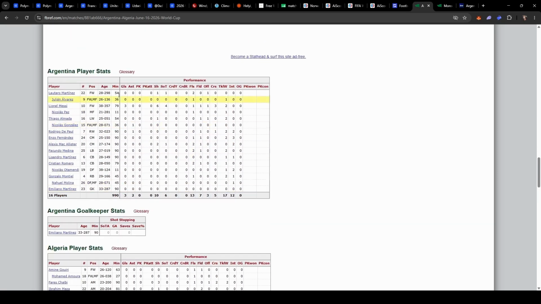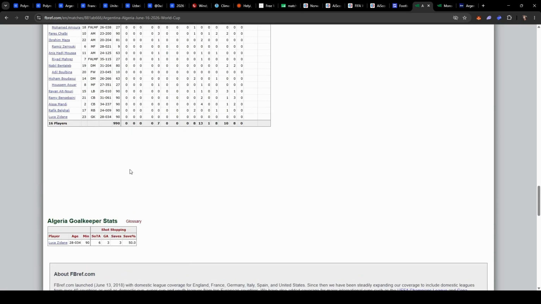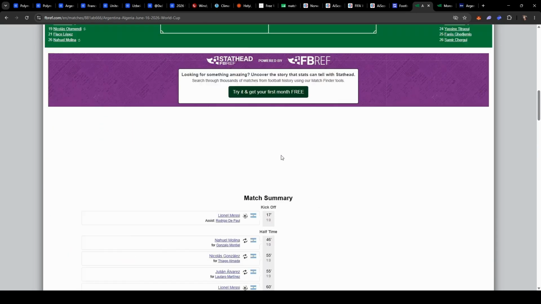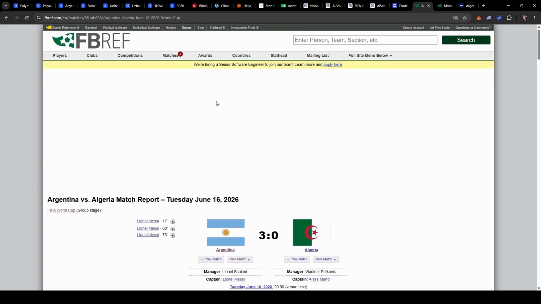Statistics. There are also stats for goalkeepers and players. There's even a comparison feature here, for example, comparing Argentina and Algeria, comparing players directly, to draw some final conclusion about which team is better, roughly speaking, on an individual level.